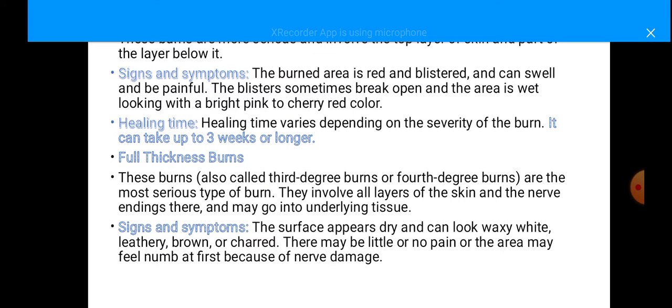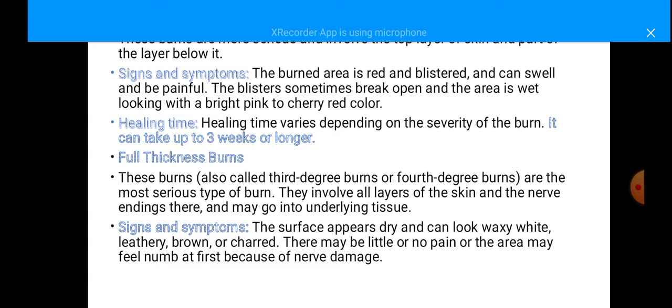Coming to deep burns, the burnt area is red and blistered and can swell and be painful. The blisters sometimes break open, and the area looks wet with a bright pink or cherry color. The healing time depends upon the severity of the burn, up to 3 weeks or longer.